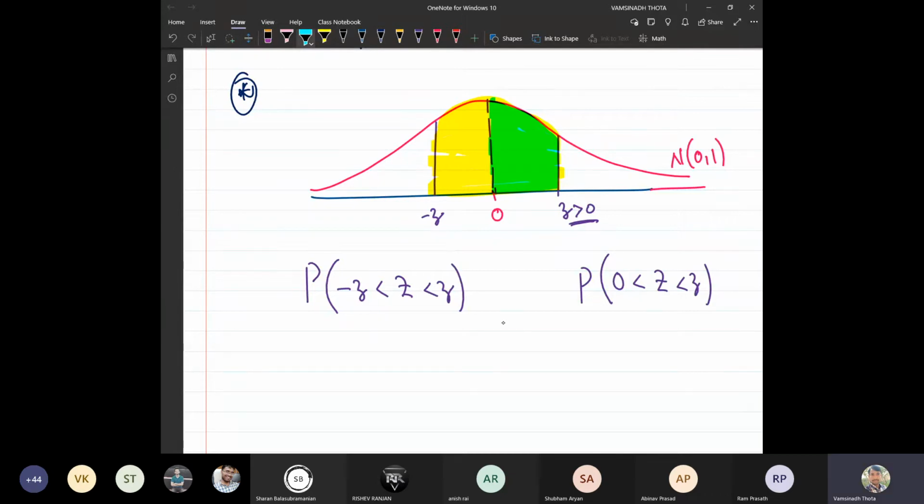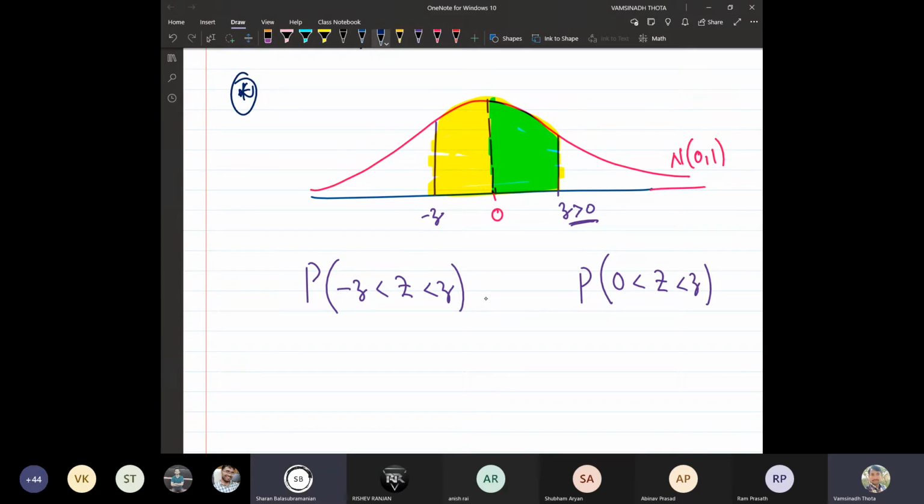Now you tell me, what is the relationship between these two values? Can anyone tell me? So it will be half of.